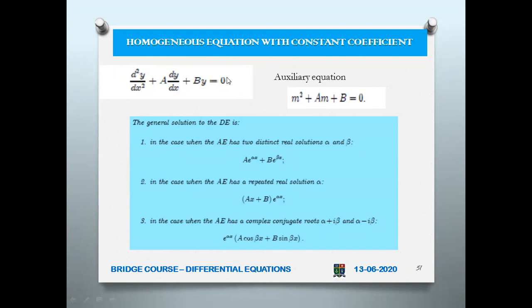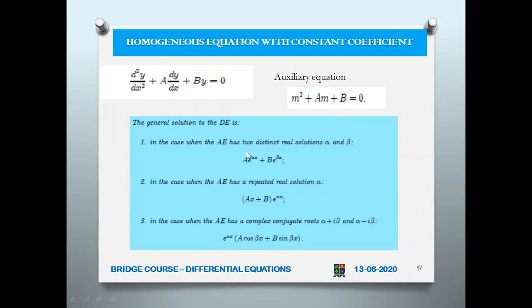How are you converting? You simply substitute dy by dx as m, and d squared y by dx squared as m squared. So this becomes a quadratic equation. This quadratic equation will have two solutions. Those two solutions may be real and equal, or real and distinct, or imaginary also.